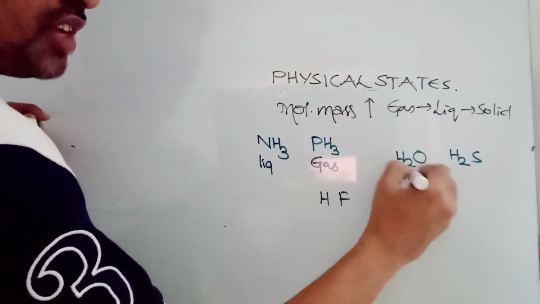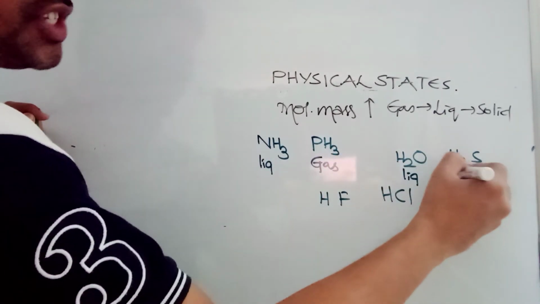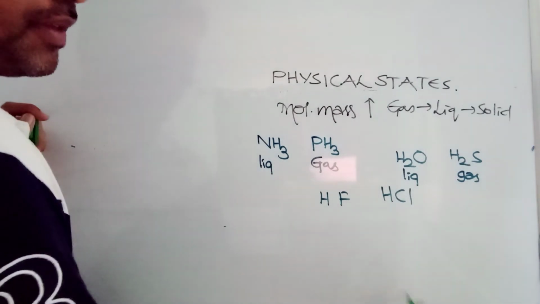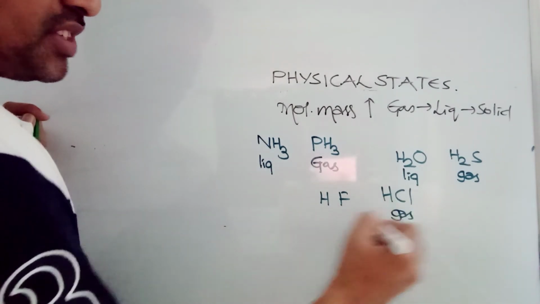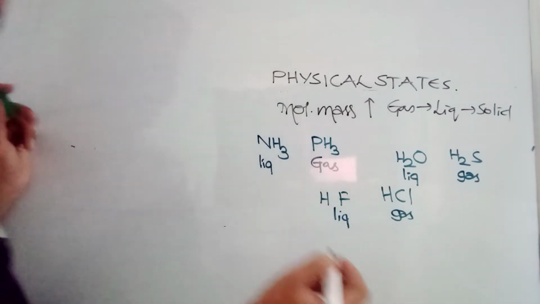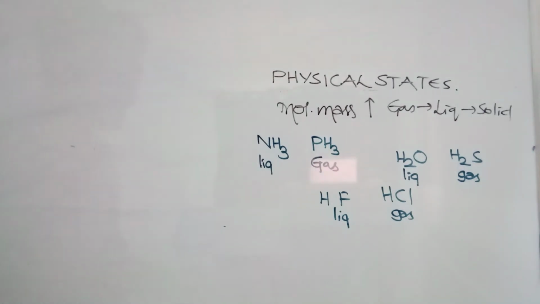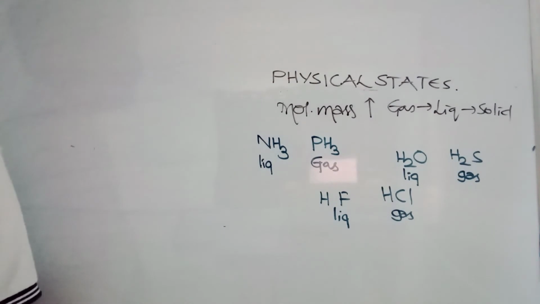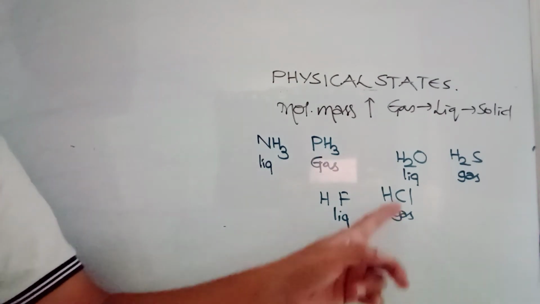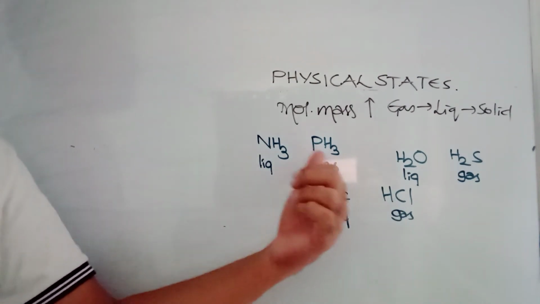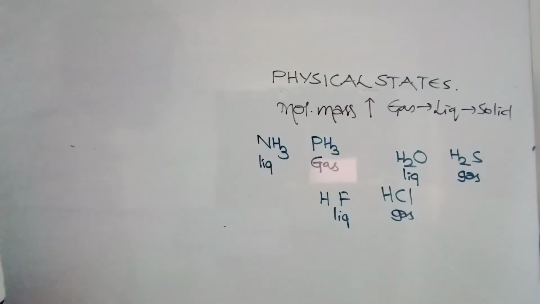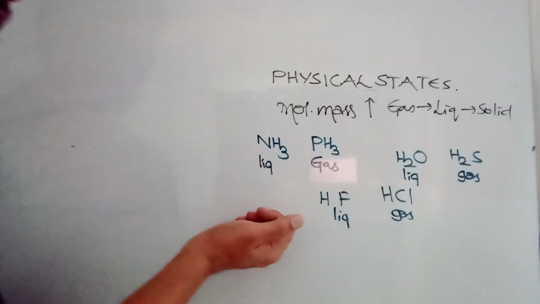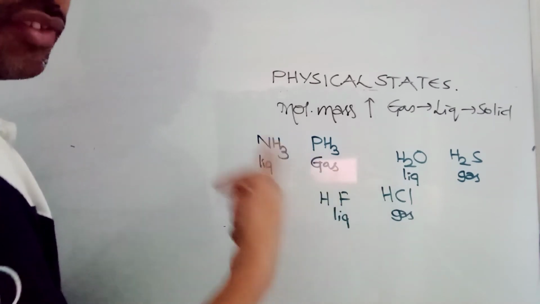Water, we know water is liquid. H2S is gas. HCl is gas, but HF is liquid. What is the meaning of this? What's actually happening here? When H2S is gas, the lower molecular mass must be gas. When HCl is gas, HF must be gas. When PH3 is gas, ammonia must be gas. But they are not. Ammonia is liquid, H2O is liquid, and HF is liquid because of